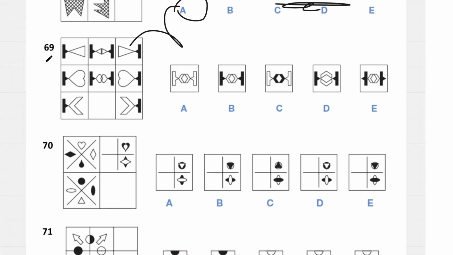And then 69, these are going to become smaller in the middle and then meet. So the outside stays black, so we can cross this out, they meet, it's going to look like B.